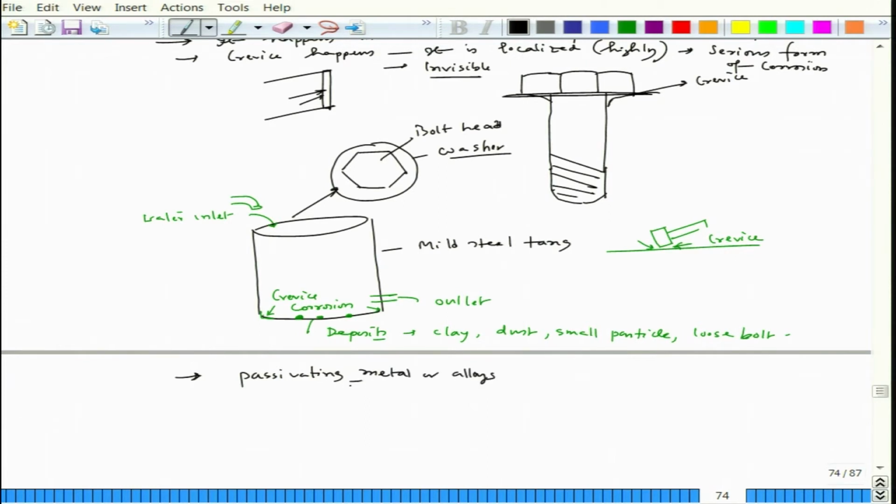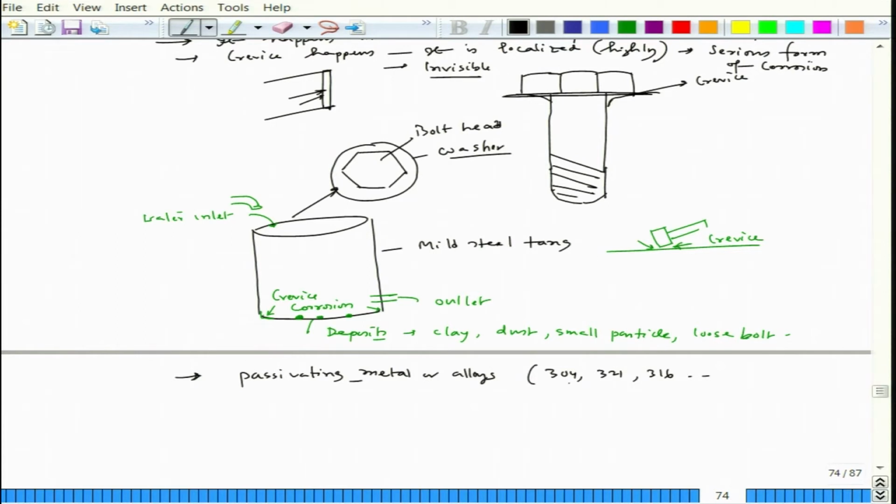Okay. So, if something is not a very passivating kind of metal, the crevice corrosion would not be that localized or that severe. But if it is a passivating metal or alloy, for example, 304 stainless steel, 321, 316, those are the alloys which are highly resistant to normal corrosion.